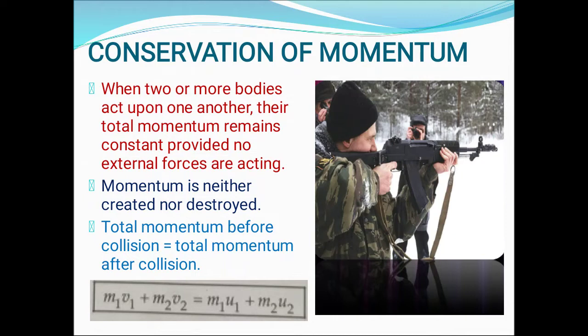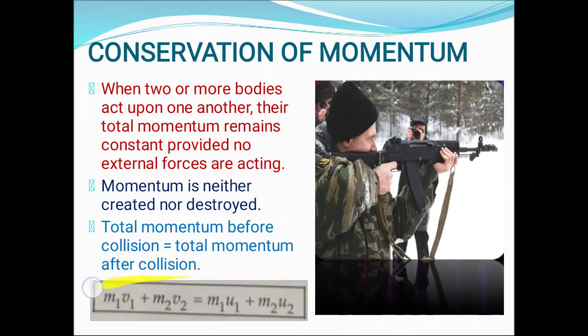So this can be represented by this equation, where m1 v1 is the momentum of object 1 after collision and m2 v2 is the momentum of object 2 after collision.